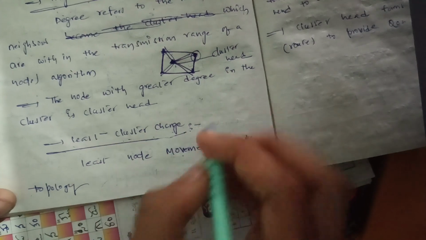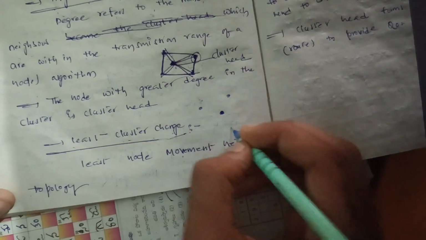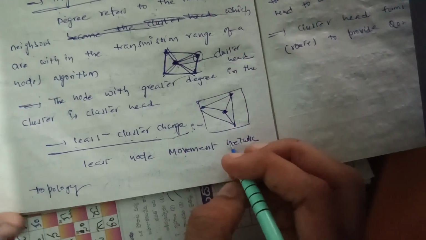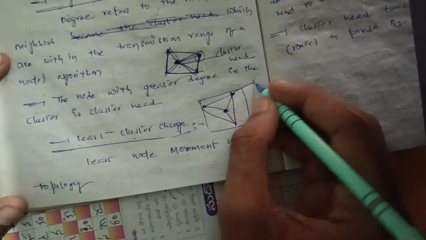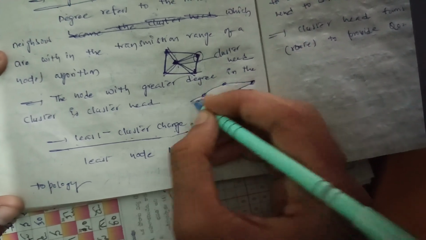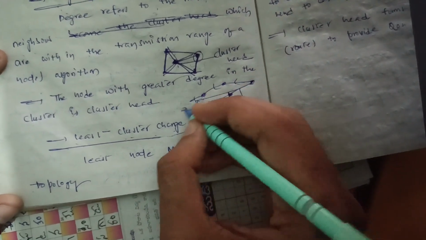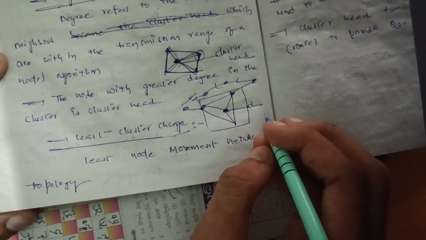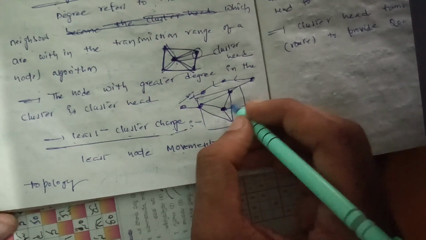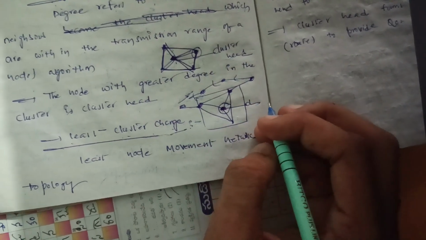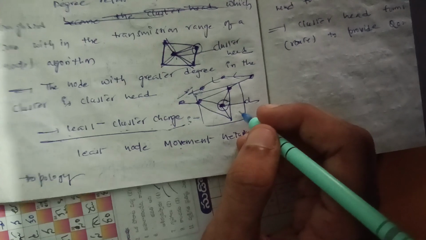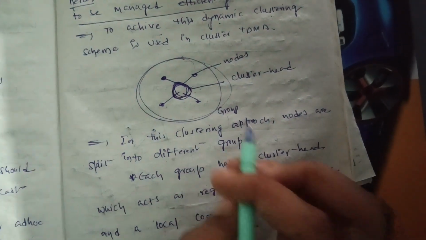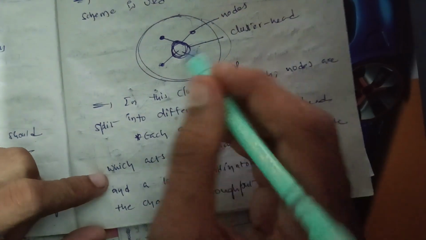Next one, least cluster change. Let's consider this is a network. In this network, this moving node will change from here to here to here, assume, and this node will change certain places, but this node cannot be changed. Let us assume this node does not change, then the node with no change or the least movement can be considered as the cluster head. In this way, the cluster head is elected in the cluster. Cluster means a region.